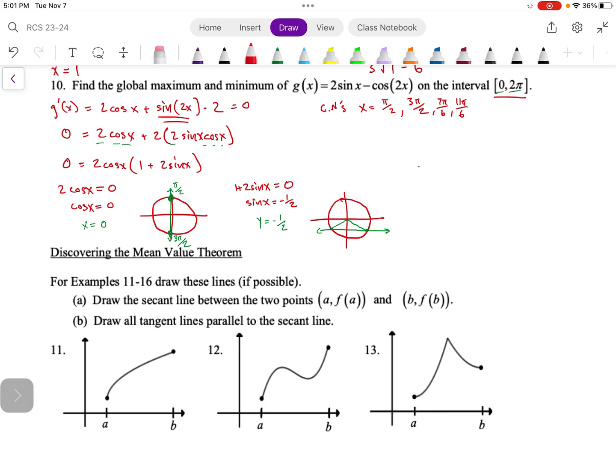The next bit that we're going to go into is testing all of these numbers. First I'm going to do f of 0, that's my first endpoint, and then f of pi halves, followed by f of 7 pi sixth, f of 3 pi halves, f of 11 pi sixth, and lastly f of 2 pi.